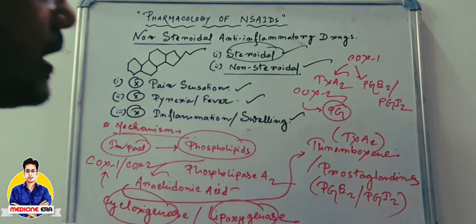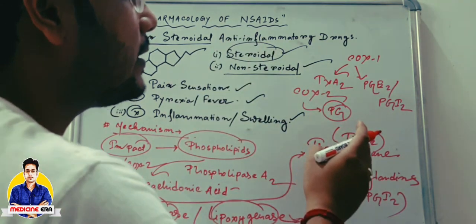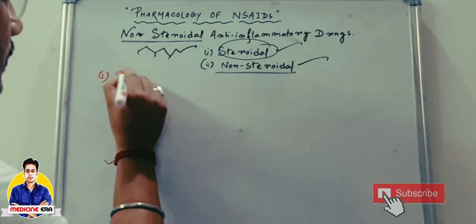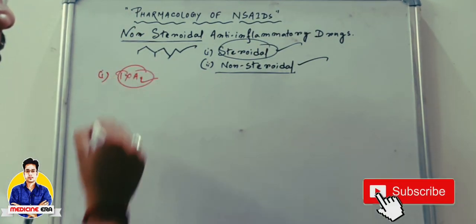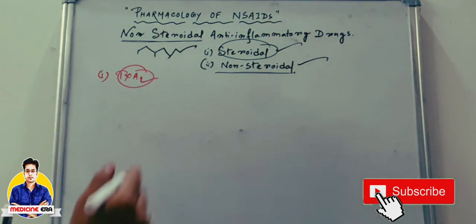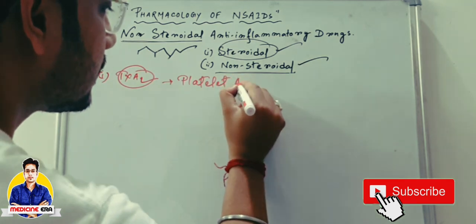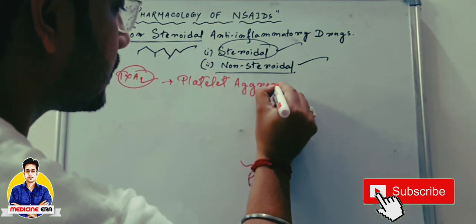We have to know that these prostaglandins and thromboxanes have different functions. Number one, TXA2, meaning thromboxanes, have the main function in platelet aggregation.